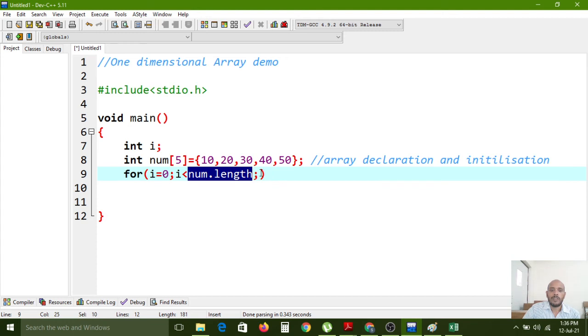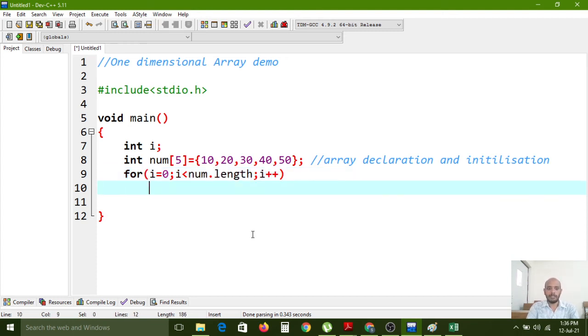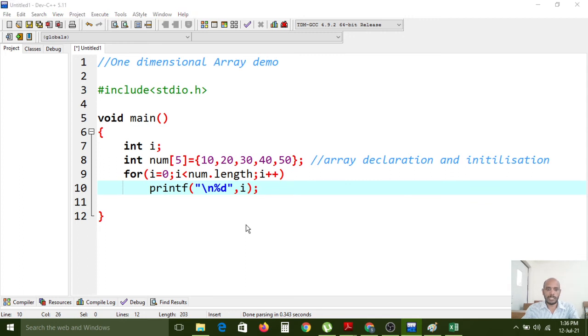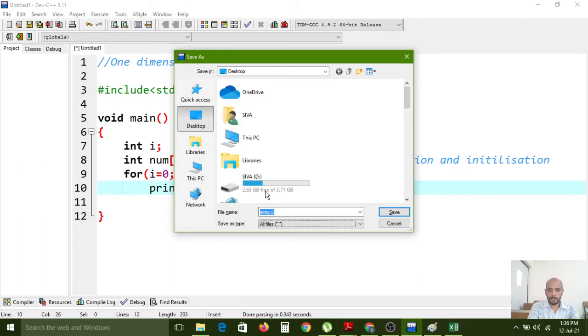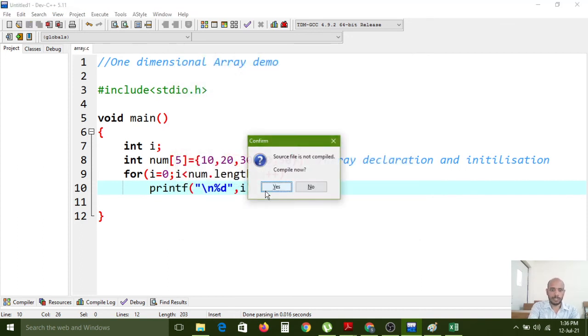After that, I want to increment the i value. Now I am writing one printf statement, here %d and one newline character. I am using %d because it is accessing the index. Now I am saving this as array.c and compiling it.